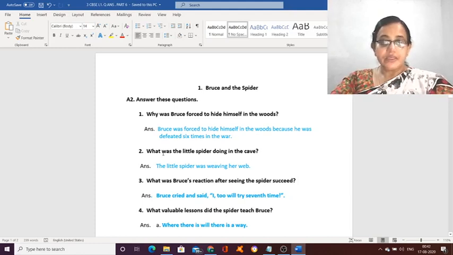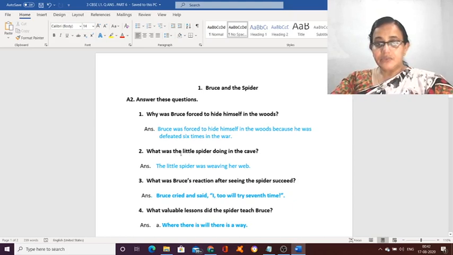Second question. What was the little spider doing in the cave? Answer. The little spider was. Now see how to write the answer. You will start with the little spider, then again helping verb, was. Alright. Something should be there to connect the answer.